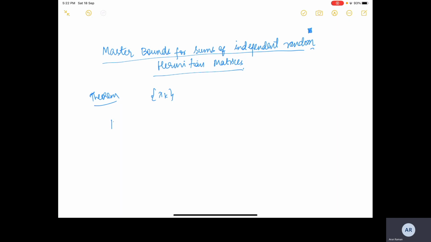The expected value of the largest eigenvalue of a sum of random Hermitian matrices is bounded from above by the infimum over theta greater than 0 of 1 over theta log trace exponential. We are familiar with this log trace exponential. We discussed it in the first lecture as well. Log exponential e raised to the power theta Xk.